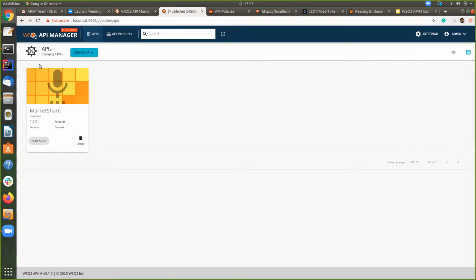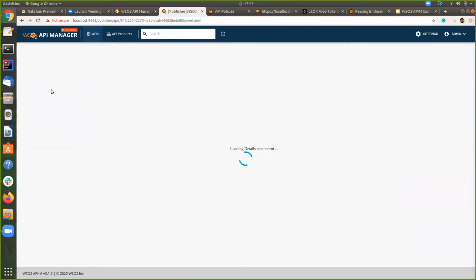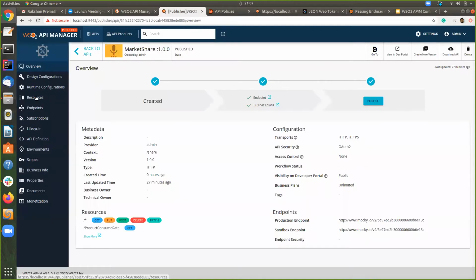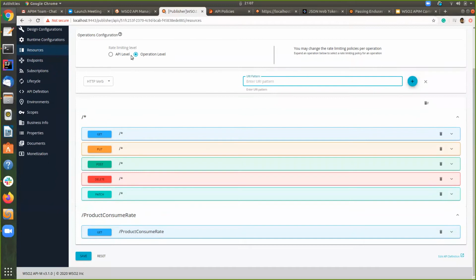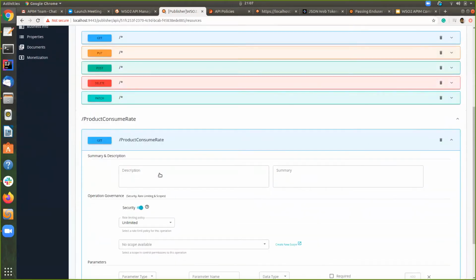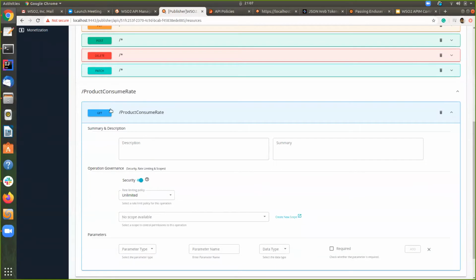I have already created the API called market share. Within that API I have specific resources, and among them a resource called product consume rate. What I need now is to limit the rate according to the organization of the user for this particular resource. So let's see how we can do this.